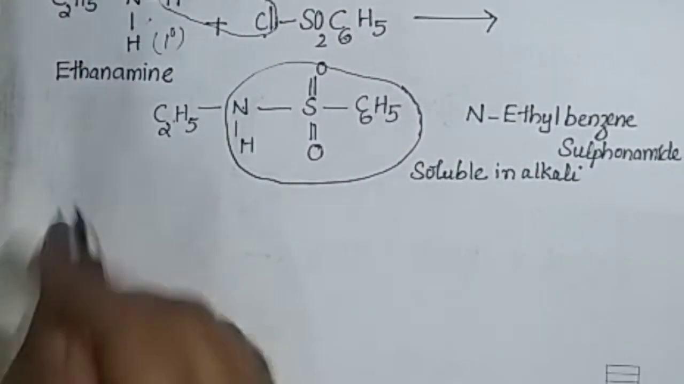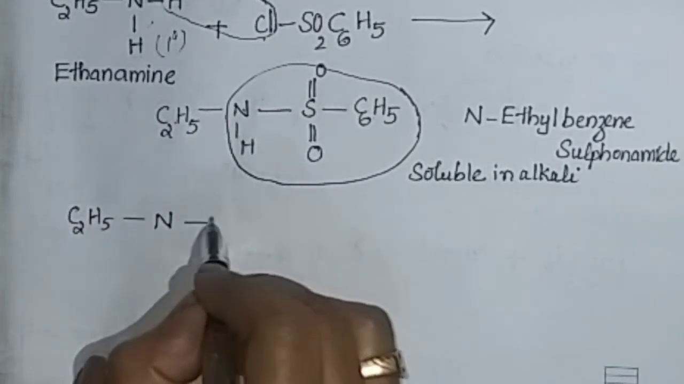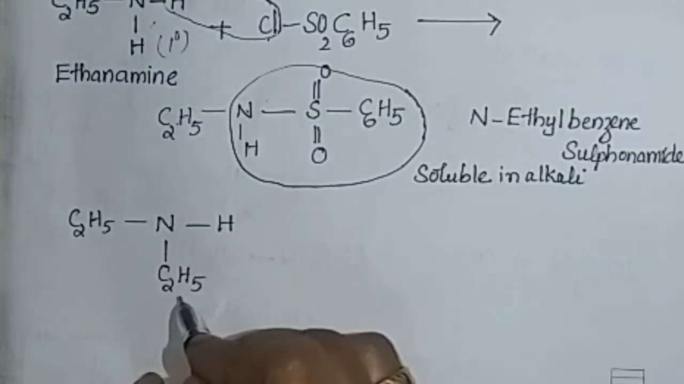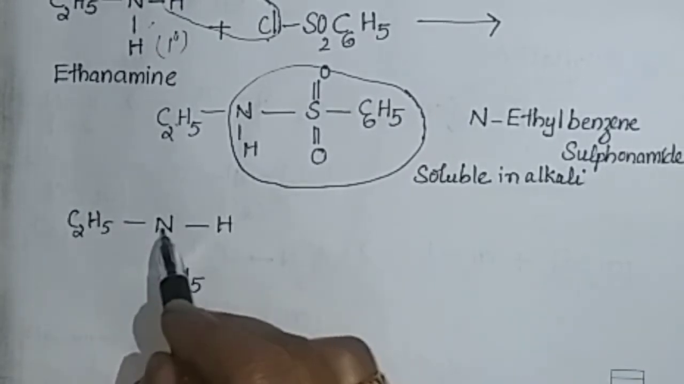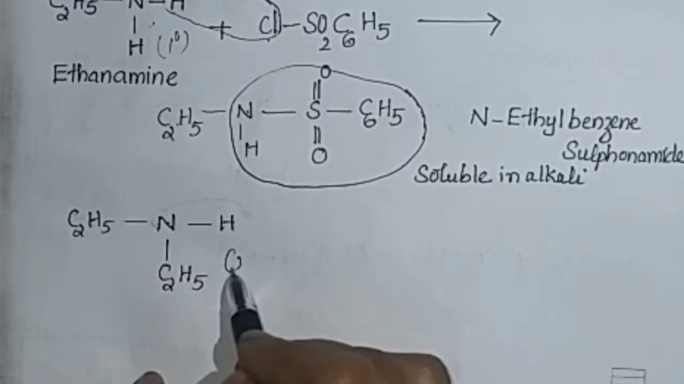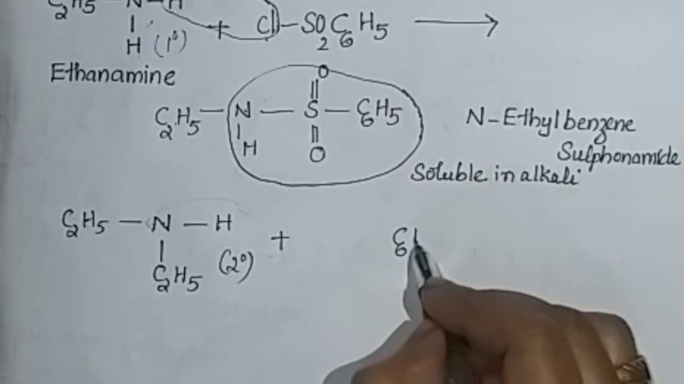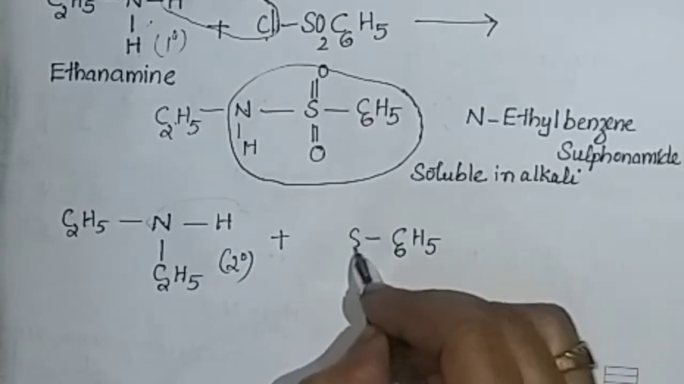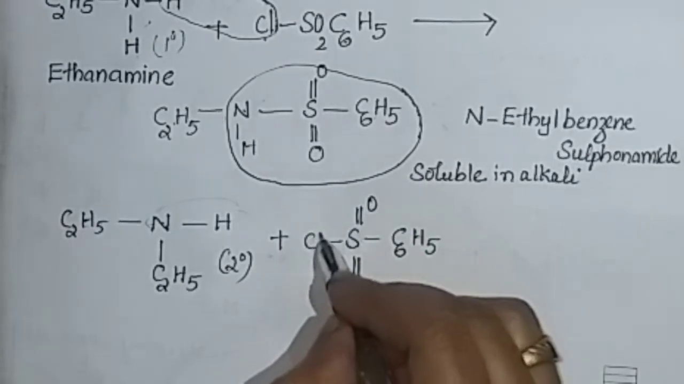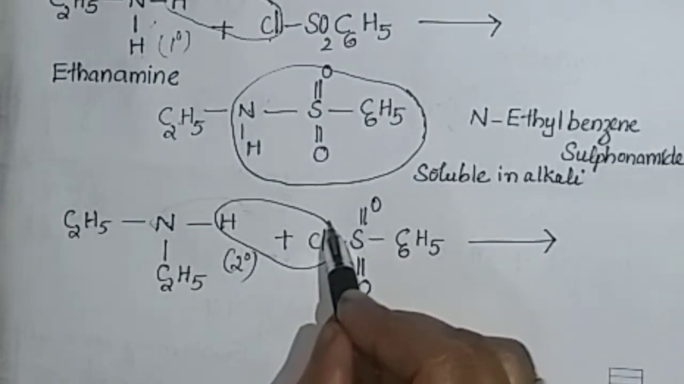Then next we take a secondary amine, C2H5 NH C2H5. The hydrogen is replaced by an alkyl group, so we get a secondary amine. Nitrogen is attached to two carbon atoms and one hydrogen atom, NH is there, so it is a secondary amine. React with Hinsberg reagent, C6H5SO2Cl. Here HCl is eliminated.